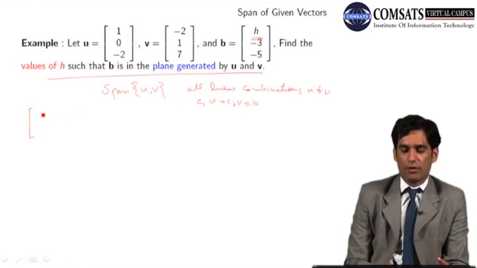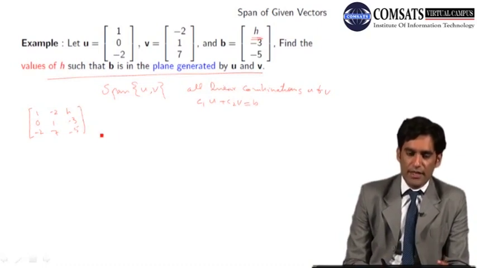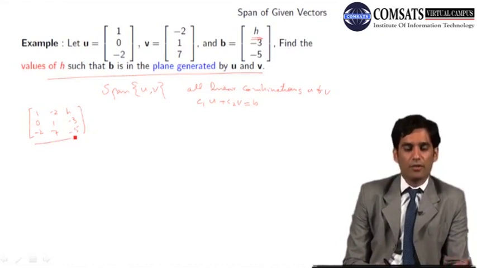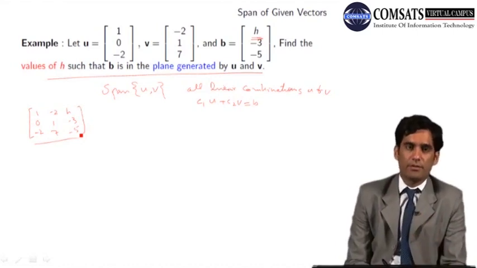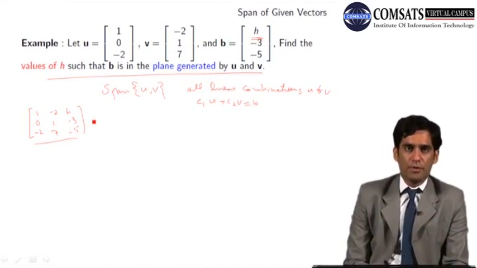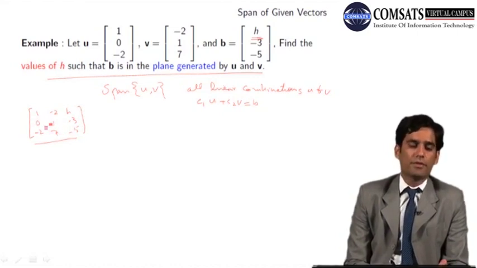and this vector equation is equivalent to the following system of linear equation which has this augmented matrix -2, 1 and 7 and H, -3 and -5. So I have to find out the value of H such that the system of linear equation corresponding to this augmented matrix is always consistent. Consistent system means has unique solution or infinite many solutions. So I will do the row operations and find out the reduced or echelon form of this matrix.